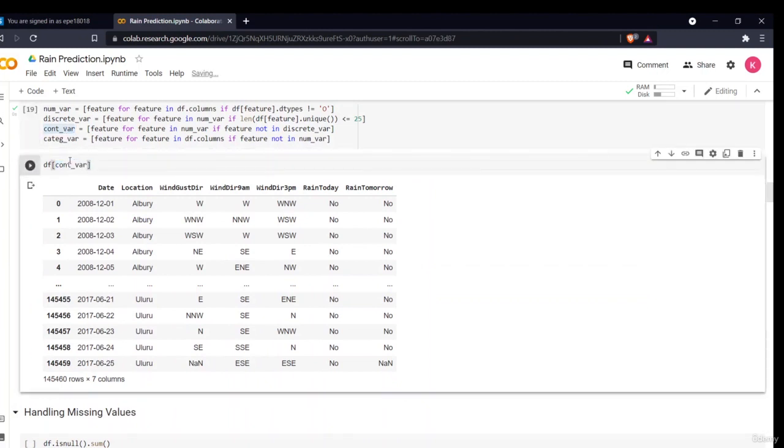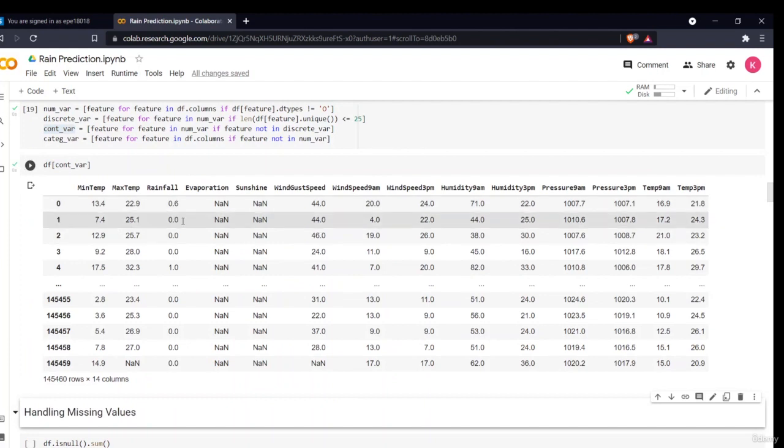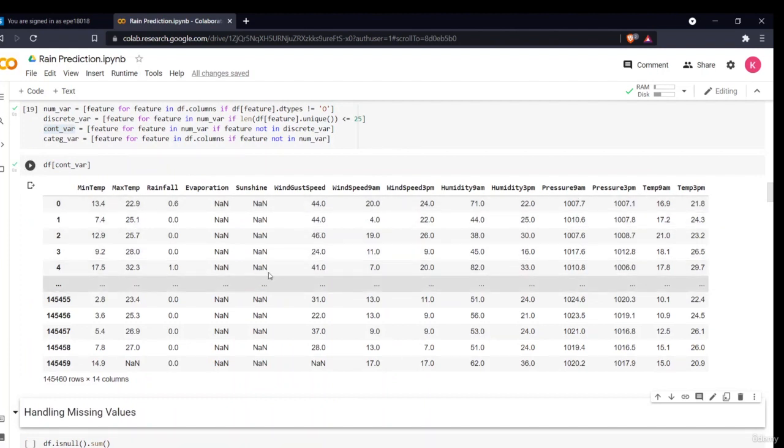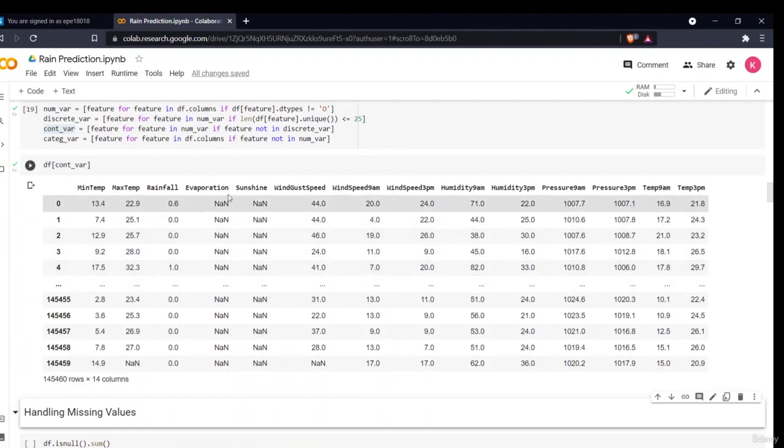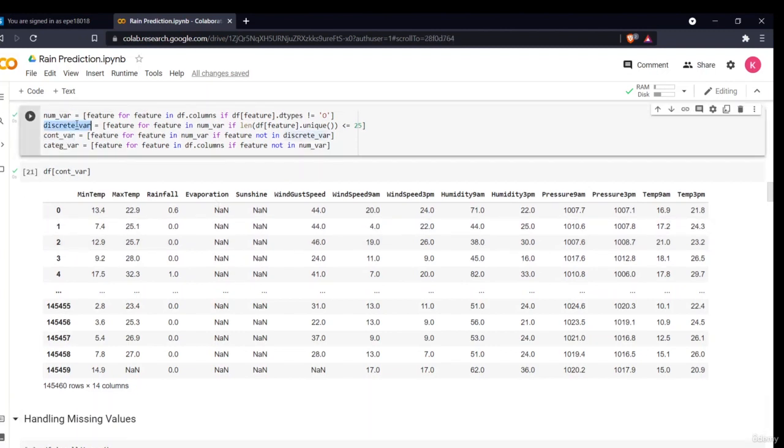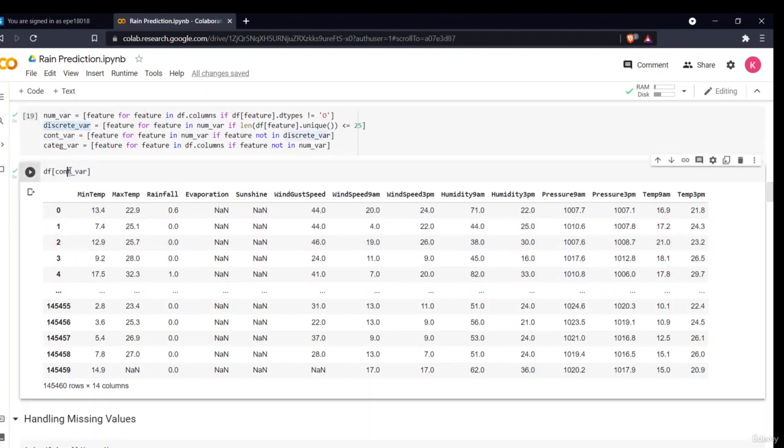If I want to see my continuous variables, I'll just see them. These are all my continuous variables. As you can see, there are many null values in these. So my maximum temperature, minimum temperature, rainfall, wind speed, these are all my continuous variables. Now if I want to see what all are my discrete variables, I'll just see what all are my discrete variables.